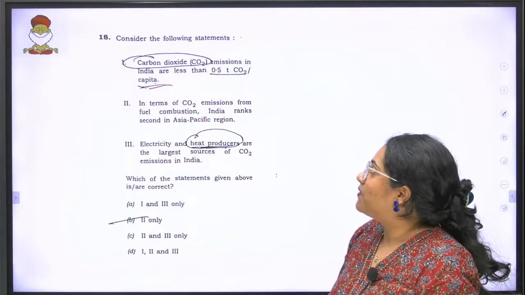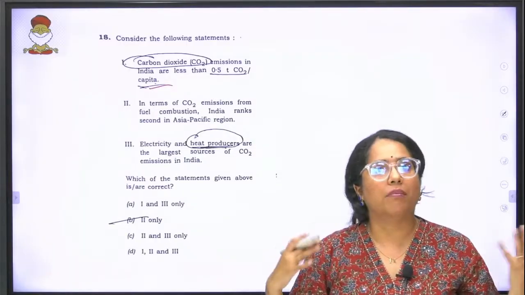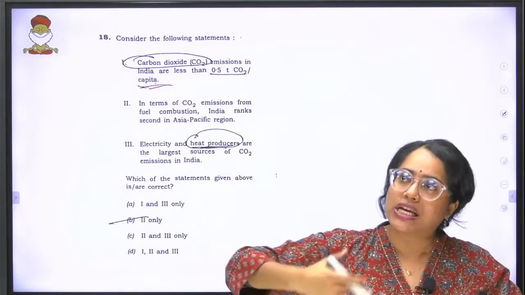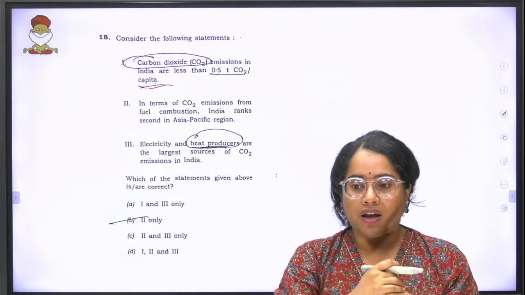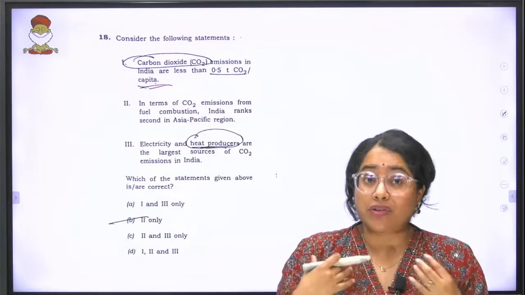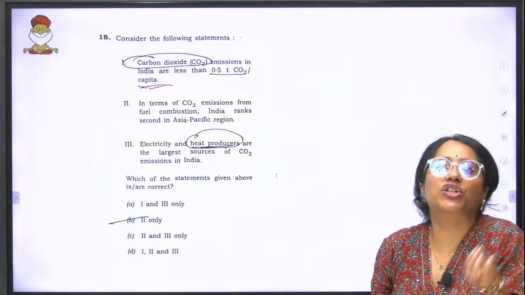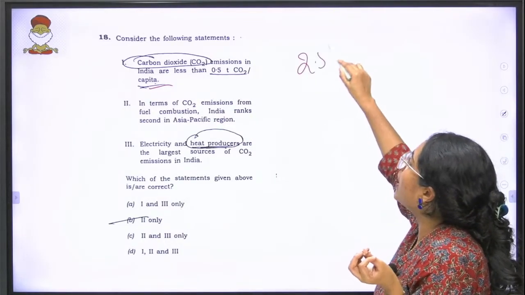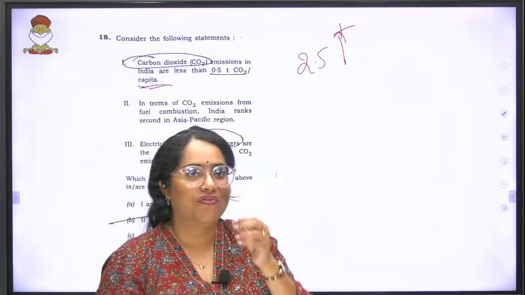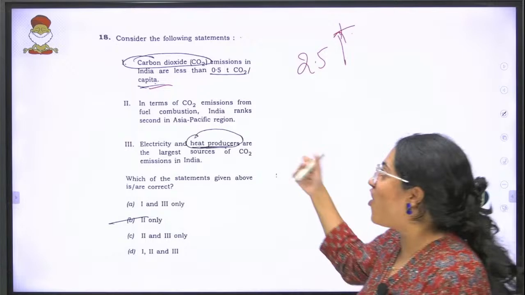Now understand, in terms of the world's highest carbon dioxide emissions, despite having a huge population, which adds to the emissions, we feature in the top 5 countries. Each of us has roughly 2.5 plus tons of carbon dioxide per capita. 0.5 is actually an ideal situation for us. So that is not correct.